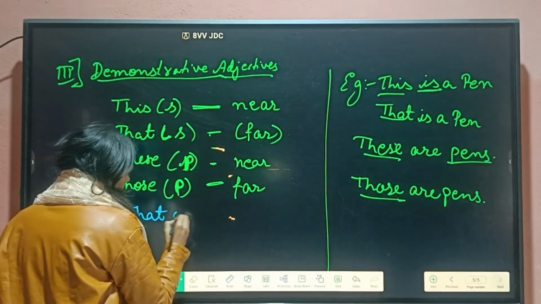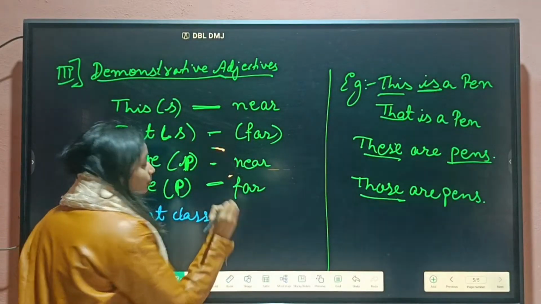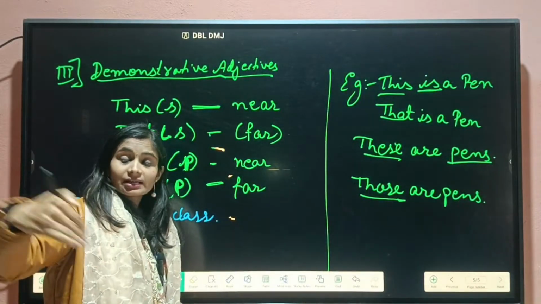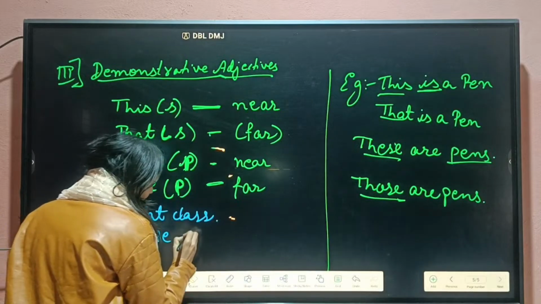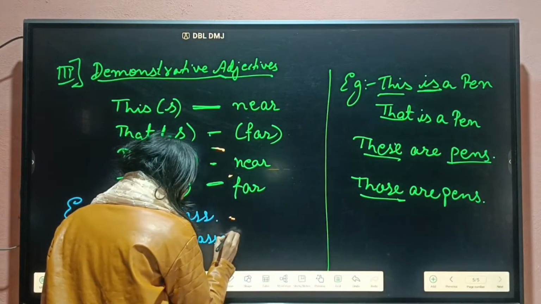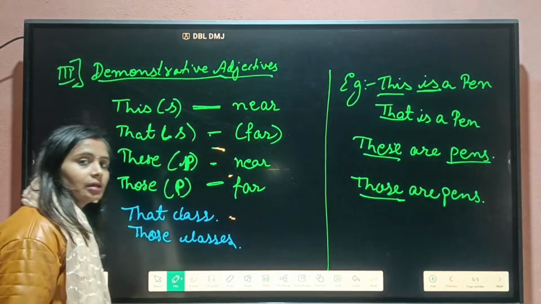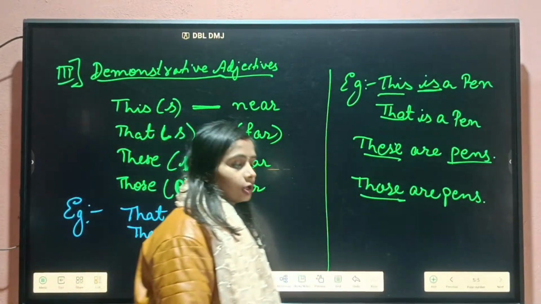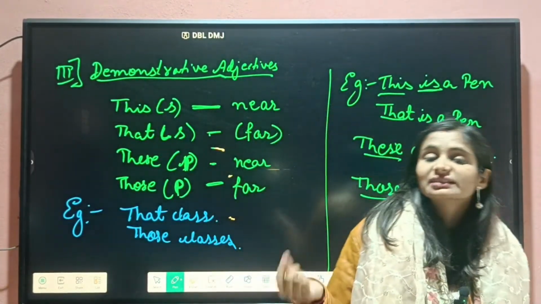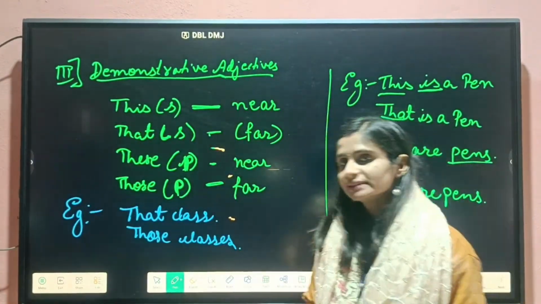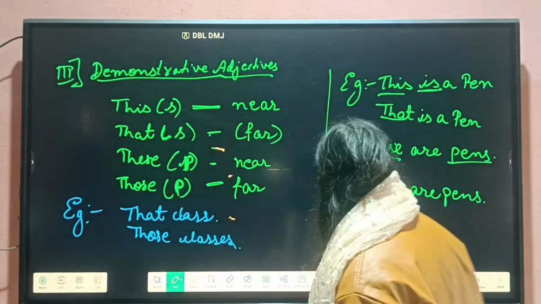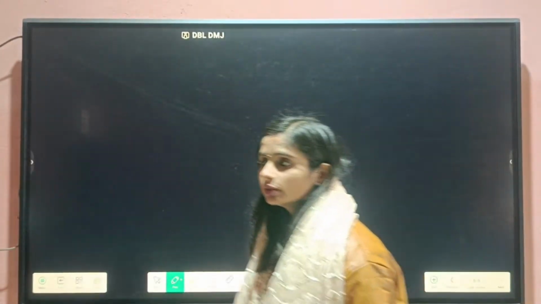If I talk about many classes, I can write "those classes." Or I can say "this is a finger," because this is near to me, so we use the word "this" in this case. Now our demonstrative adjective is clear. Let's come back to our next topic.